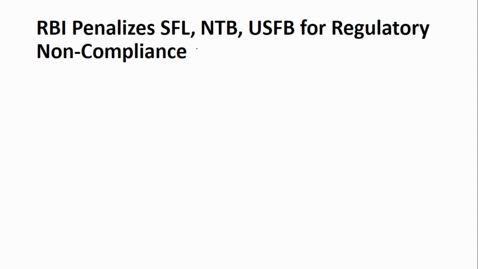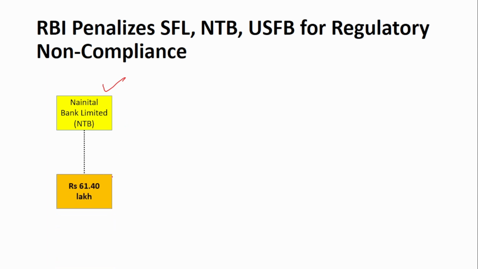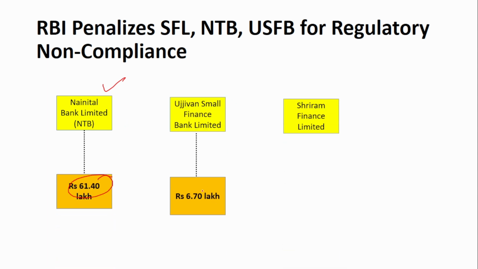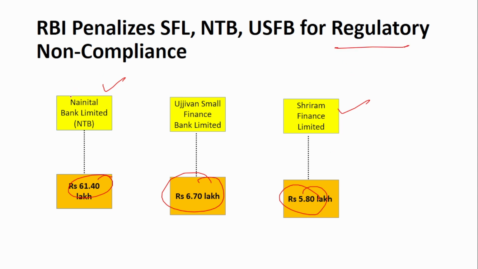Next is about the penalty imposed by Reserve Bank of India on various banks. So first is the Nainital Bank Limited, and the penalty imposed is 61 lakhs. Next is the Ujjivan Small Finance Bank, a penalty of 6.7 lakh has been imposed. The last one is the Shriram Finance Limited, and a penalty of 5.8 lakh has been imposed for regulatory non-compliance. Remember the name and the amount: Nainital Bank 61 lakhs, Ujjivan Small Finance Bank 6 lakhs, Shriram Finance Limited 5 lakhs.